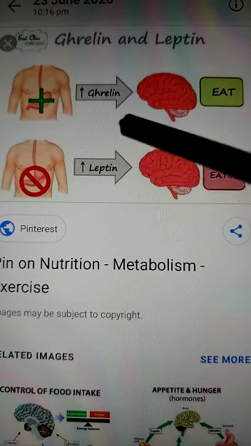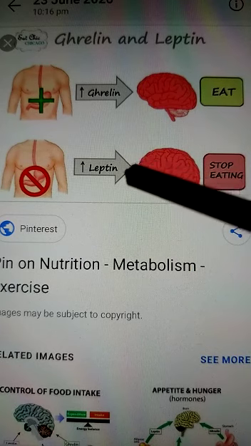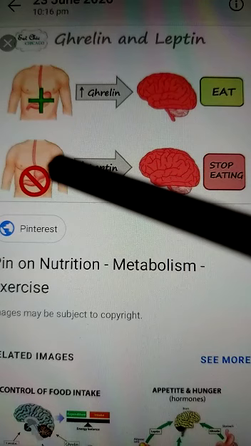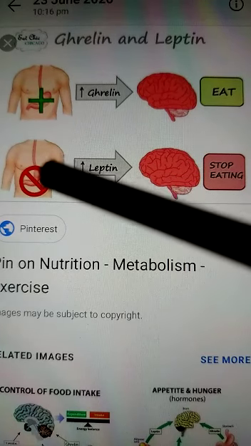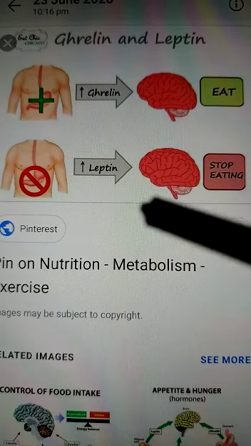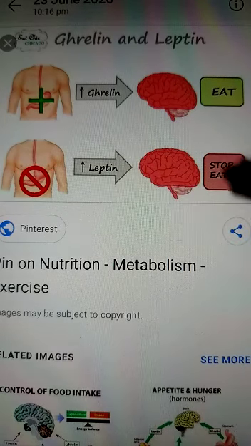By looking at the diagram you can understand, I guess. Leptin is a hormone which is released by the stomach when it is full. You have consumed food to a satisfactory amount, then the leptin hormone will be released from the walls of the stomach, which would be communicated with the help of the brain.